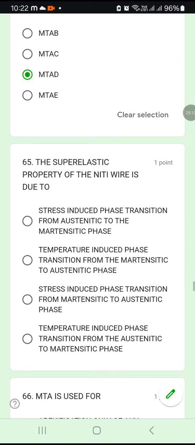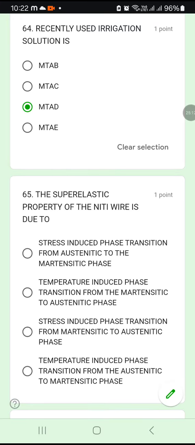65. The super elastic property of nitinol wire is due to the stress induced phase transition from austenitic to martensitic phase, temperature induced phase transition from martensitic to austenitic, stress induced phase transition or temperature induced phase transition. Okay, they are asking about the factor related to the super elasticity property of nitinol wire.